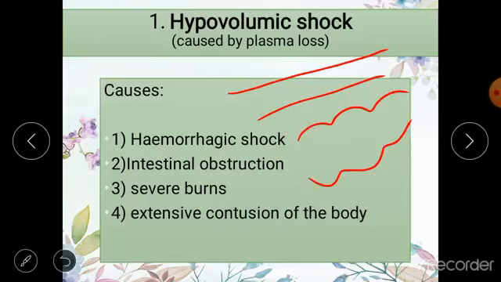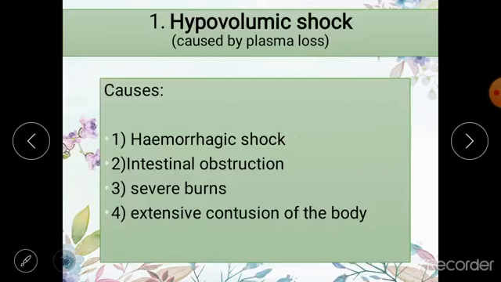So let me repeat, whenever there is intestinal obstruction, toxic substances are produced, especially toxins produced by bacteria. These toxins are going to cause vasodilation and increased permeability. Whenever there is increased permeability of blood vessels, fluid tends to leak out of the blood vessels and accumulate in interstitial space. When this happens, the blood volume is reduced, and when the blood volume is reduced, your cardiac output is also reduced, and this leads to shock.